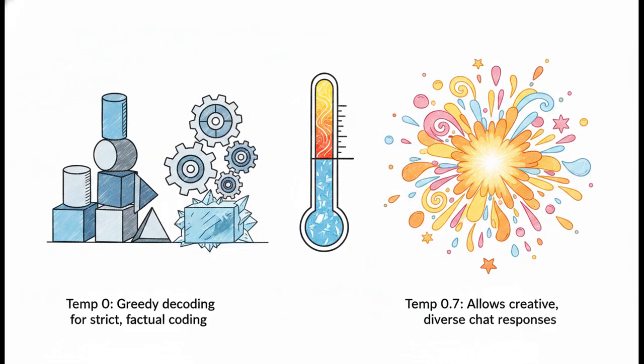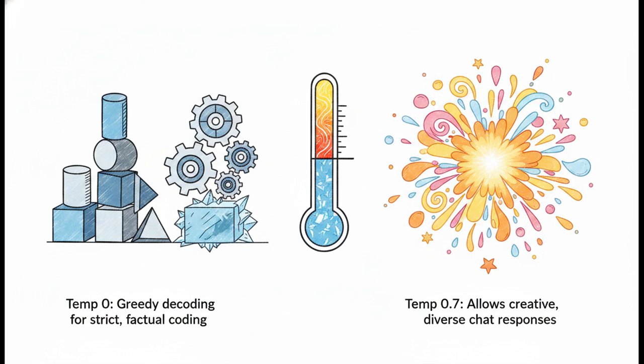And this is an absolutely crucial point. You want temperature set to exactly 0 for reliable code generation. A temperature of 0 triggers what's known as greedy decoding. That just means the model always picks the single highest probability token. This is essential for coding where consistency and exact syntax are paramount. Conversely, a balanced temperature around 0.7 or 0.8 allows for much more creative, diverse chat responses.